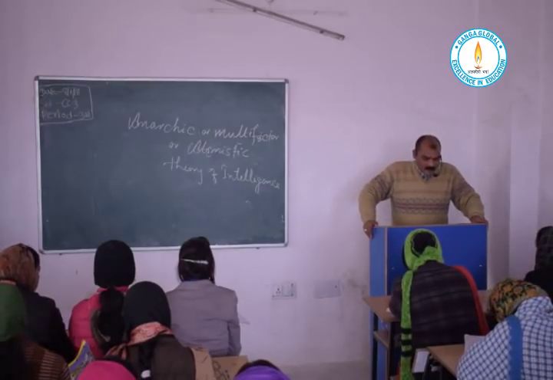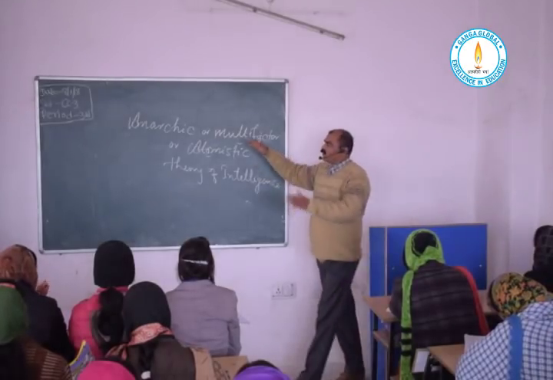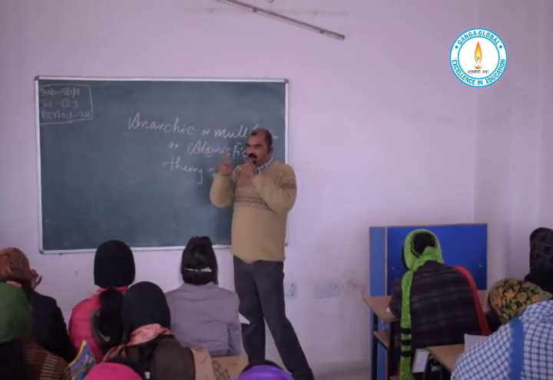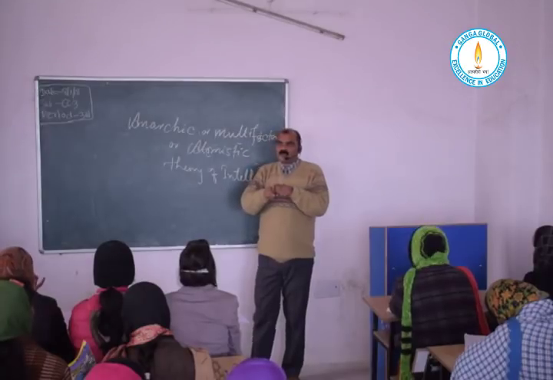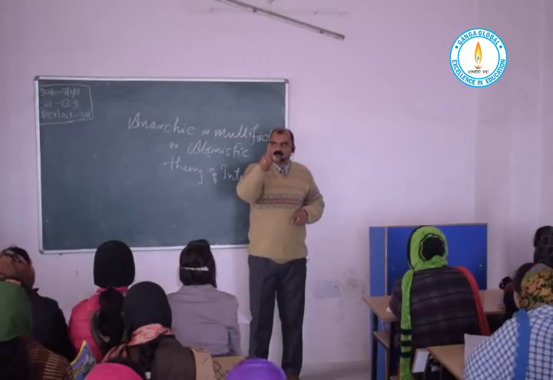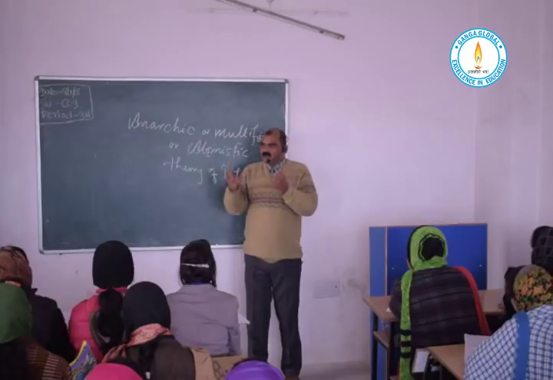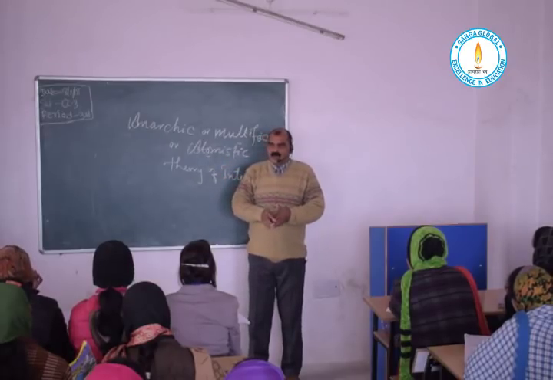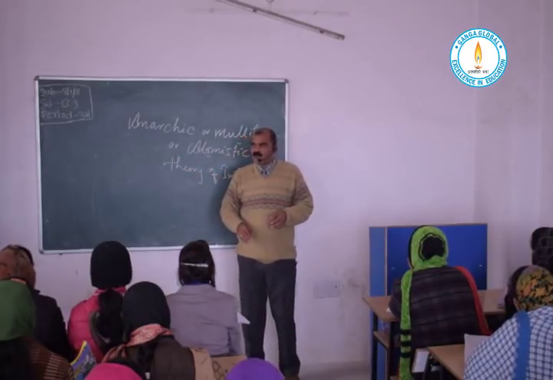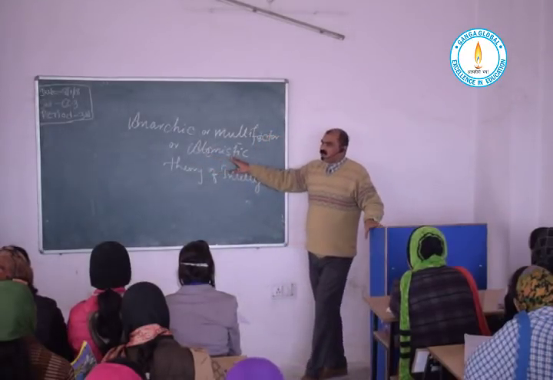Now according to the anarchic theory or multi-factor theory, it totally opposes what is given by the unitary factor theory or monarchic theory. The monarchic or unitary theory says that there is a single element responsible for every individual's intelligence, the common intelligence level that every individual has, and on the basis of that he performs all the activities. But the anarchic theory says that no, it's not.